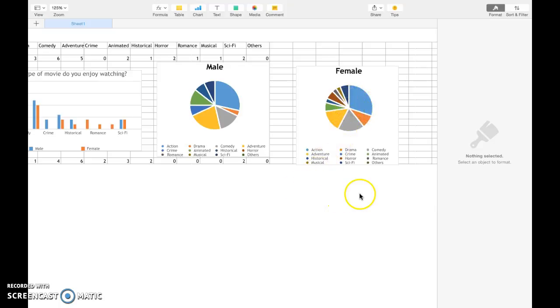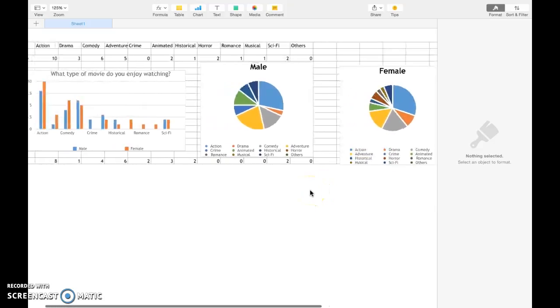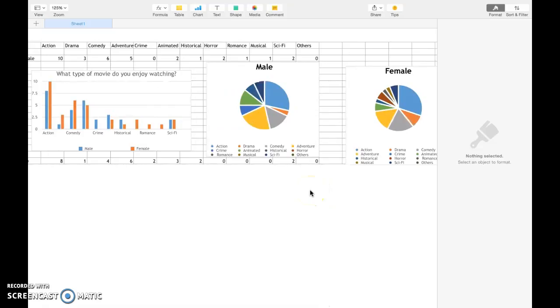So you can see that although all genders like action movies the most, females had more people liking other things, for example romance, musical, etc. They have more diversity than the males.